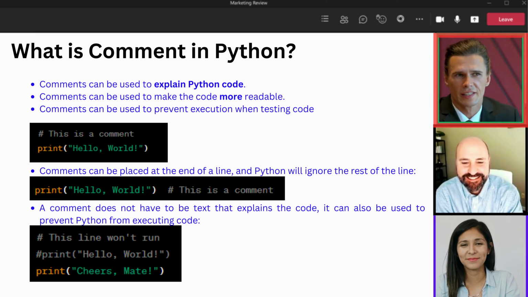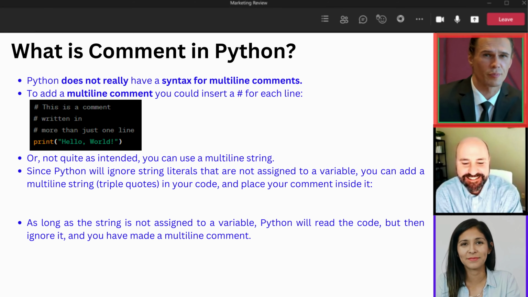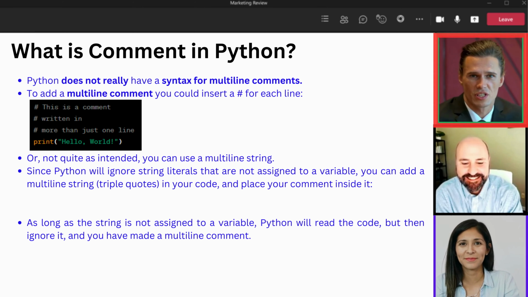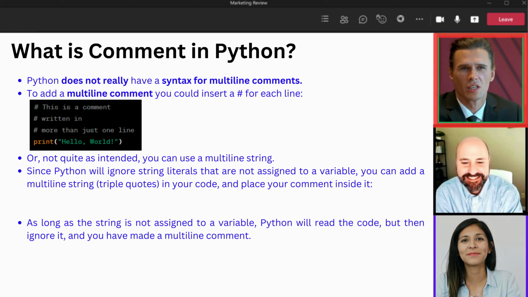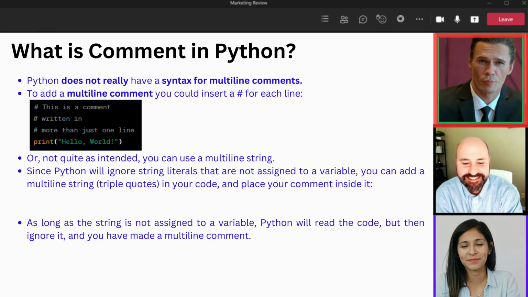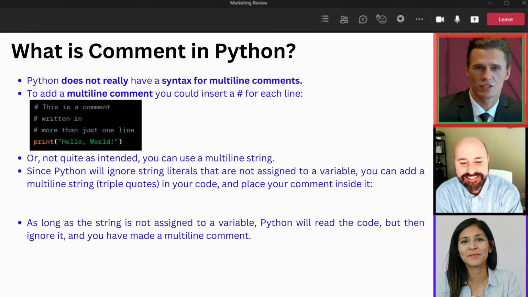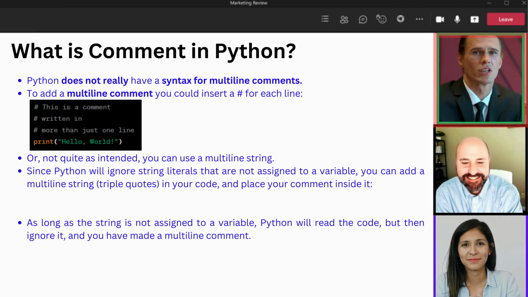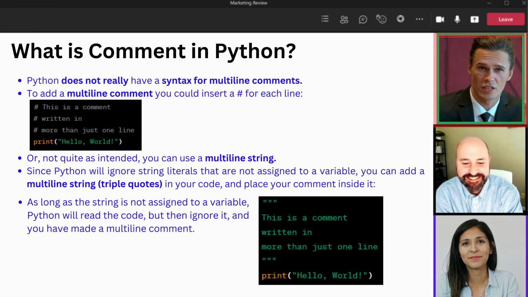Now, you might be thinking, but Steve, what if I want to leave a comment that spans multiple lines? Good question. Python doesn't have a specific syntax for multi-line comments, but you have a couple of options. You can use the hashtag symbol for each line like this. Hashtag this is a comment. Hashtag written in. Hashtag more than just one line. Print, hello, world.